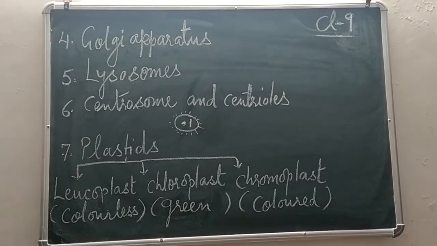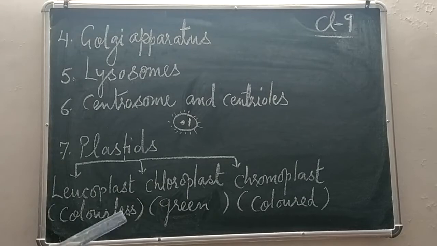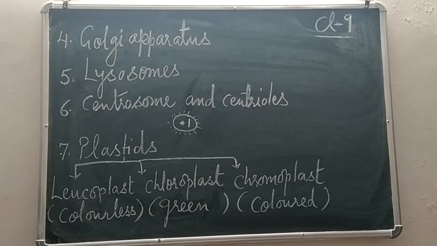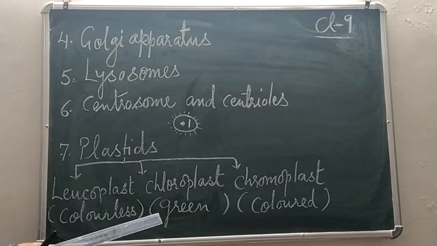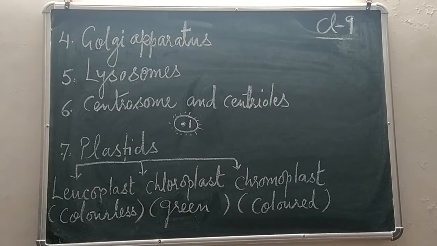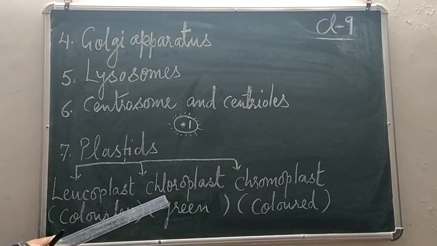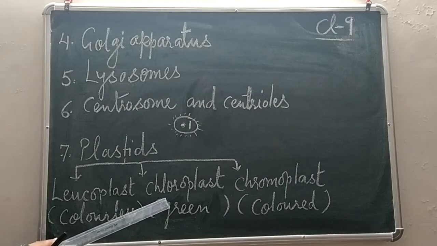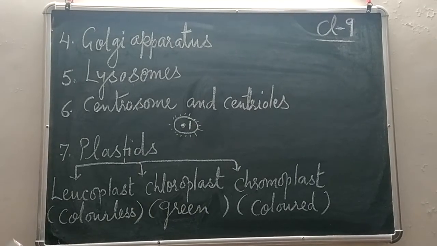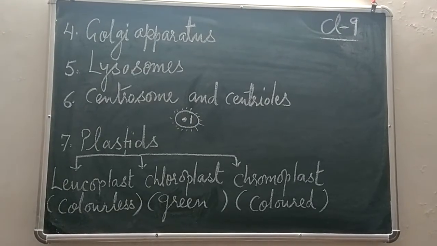Second, chloroplast. This plastid contains green pigment called chlorophyll, and you all know that this chlorophyll, green pigment, helps in the process of photosynthesis. So chloroplast is an organelle containing green pigment chlorophyll and helping in the process of photosynthesis. Remember, chloroplast has its own DNA, and because it has its own DNA, it can make its own copies. Earlier I told you about mitochondria. Mitochondria also contains its own DNA and can make more copies of themselves.